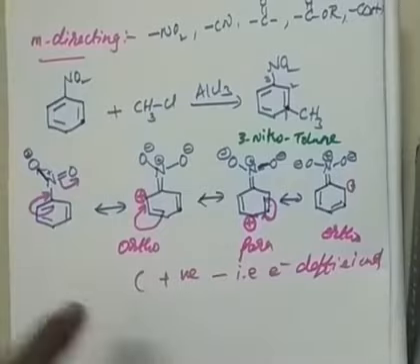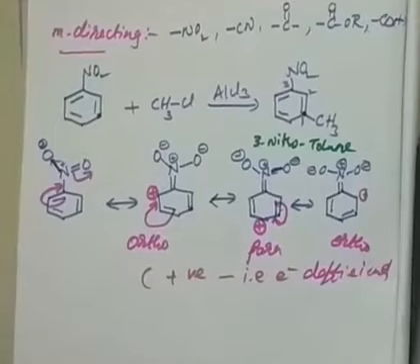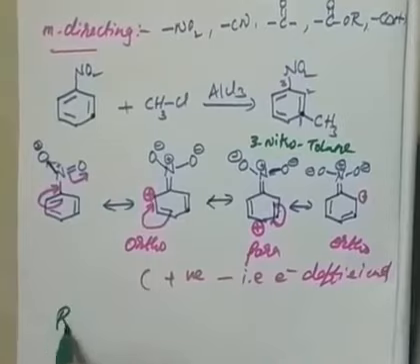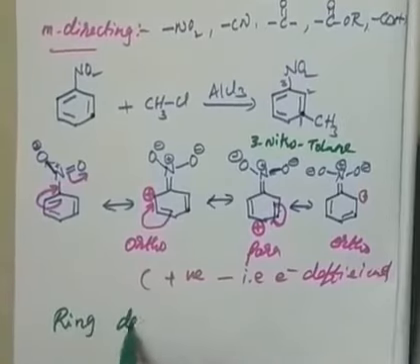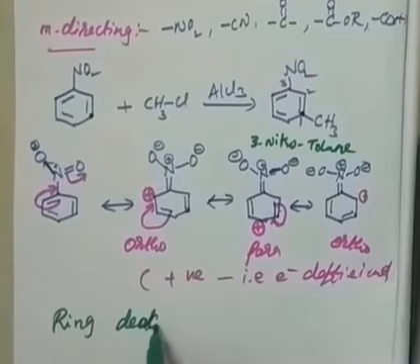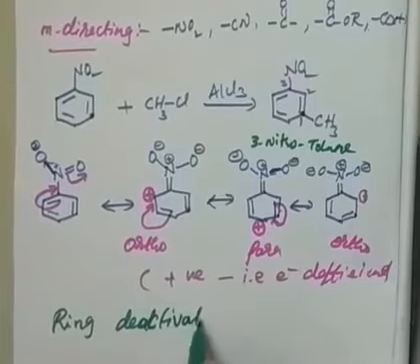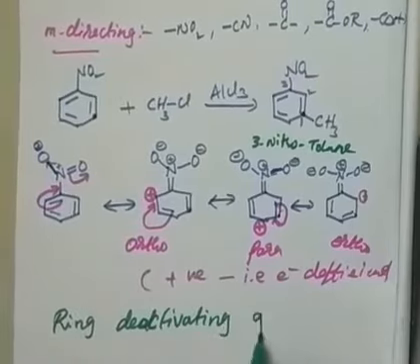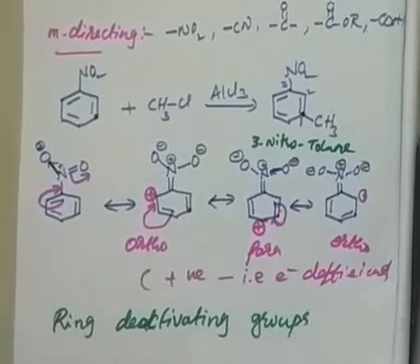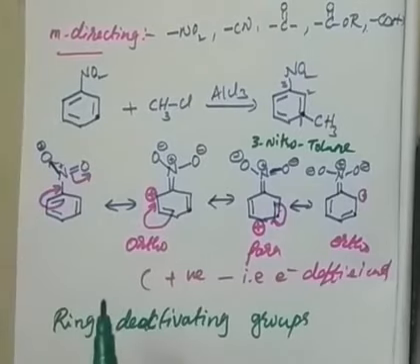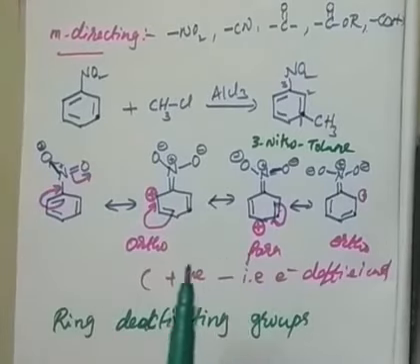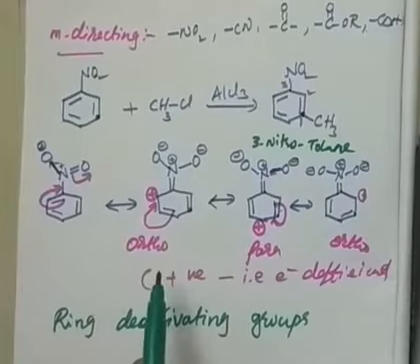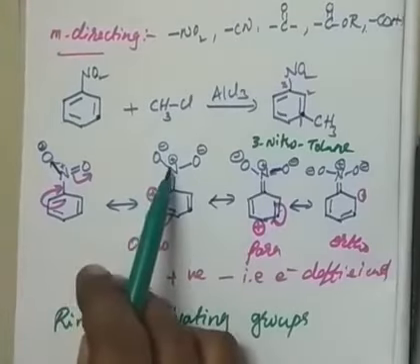Therefore this is called a meta-directing group, and these groups are also called ring deactivating groups, because they don't increase the reactivity. Electrophilic substitution means an electron deficient species is coming, so we have to give the electrons fast. But here the group is not giving the electrons soon; the group itself is taking them.